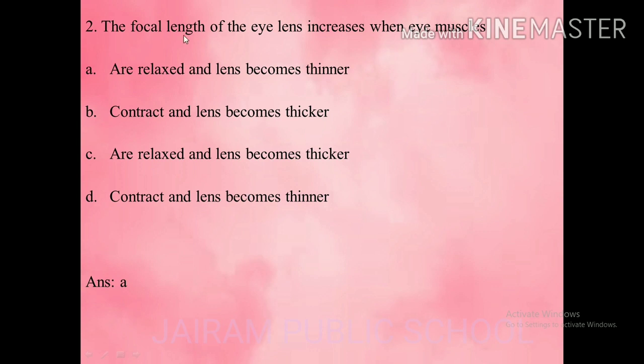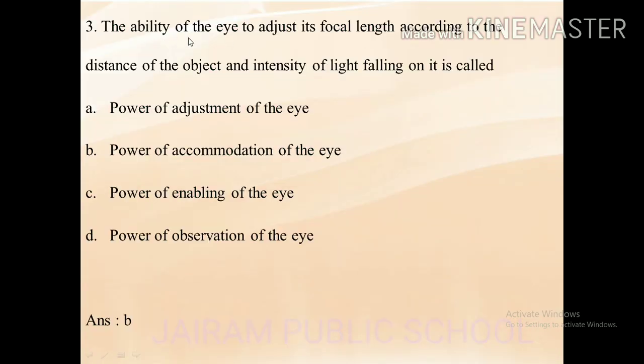The next question, the focal length of the eye lens increases when the muscles are relaxed and the lens becomes thinner. We saw this in the accommodation of the eye. Here, when the muscles are relaxed, automatically the lens becomes thinner and the focal length of the eye increases. Third question, the ability of the eye to adjust its focal length according to the distance of the object and the intensity of light falling on it is called, the answer is power of accommodation of the eye. In the accommodation only we can adjust the focal length based on the near object and the far object.